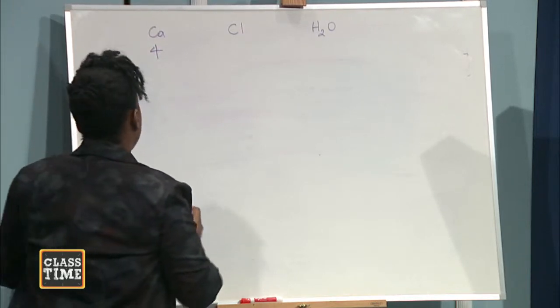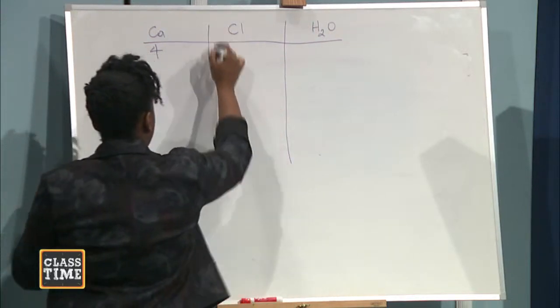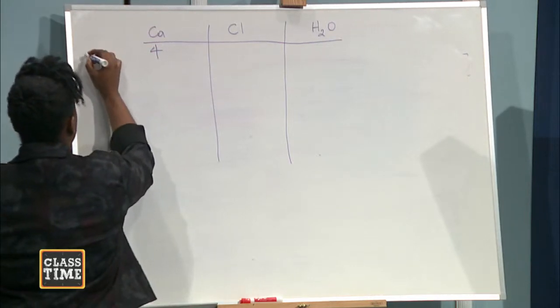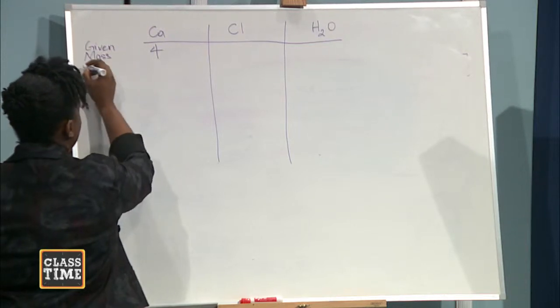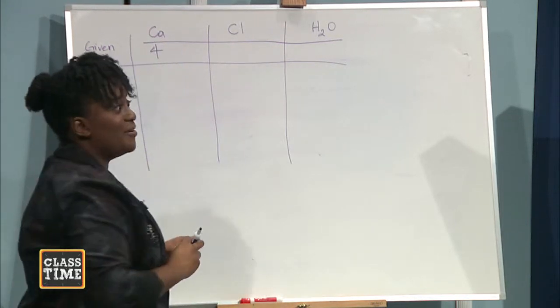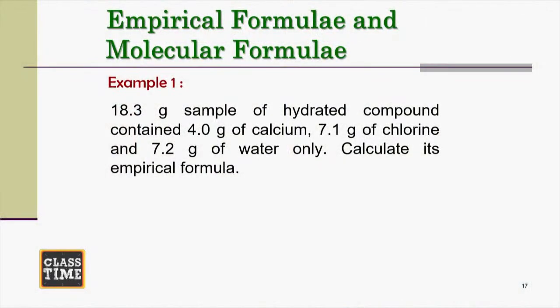In the first column, empirical formula is very simple. It's a 4-step process. First, we write the given mass. So the given mass for calcium is 4, for chlorine it's 7.1, and for water it's 7.2. Right? What is the next thing that we do?